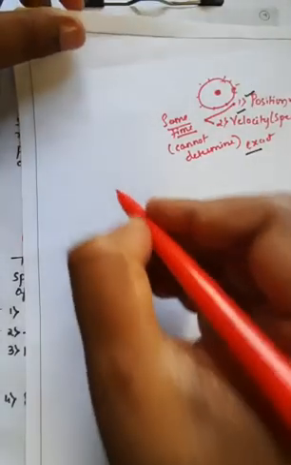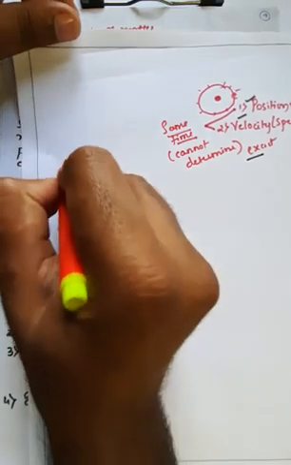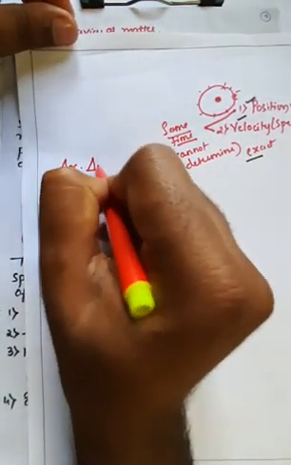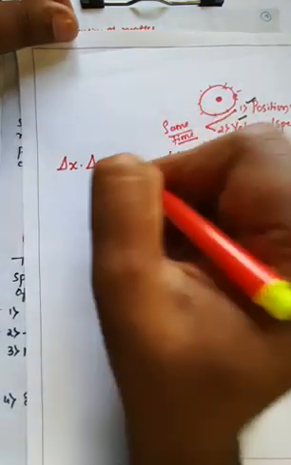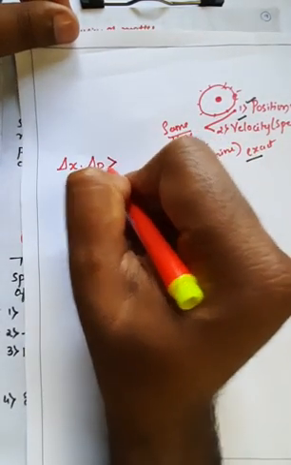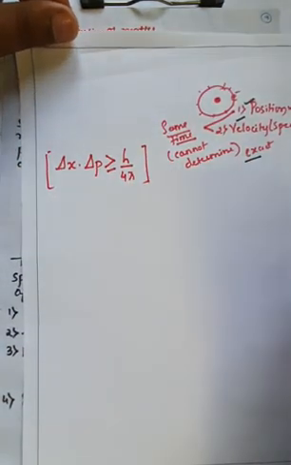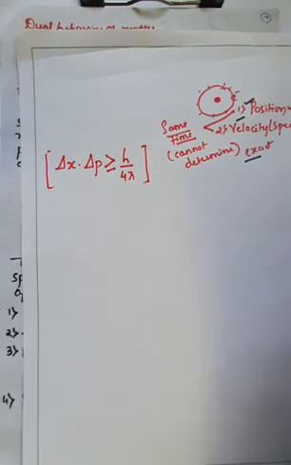So the Heisenberg uncertainty principle says that delta x, that is the position, and delta p, that is the momentum, is always greater than or equal to h upon 4 pi. This is the expression which was given by Heisenberg, and the principle is called the Heisenberg uncertainty principle.